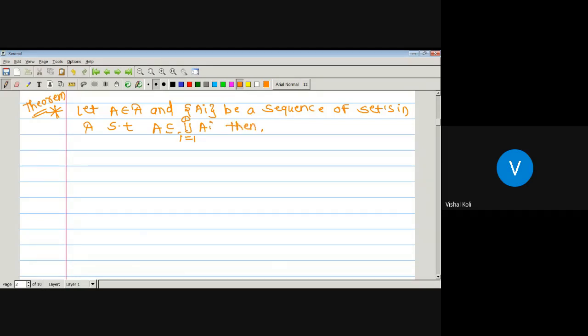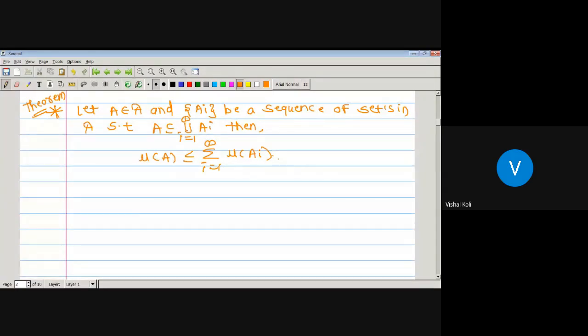Then we have to show that measure of A is less than or equal to the summation over i running from 1 to infinity of measure of A_i.